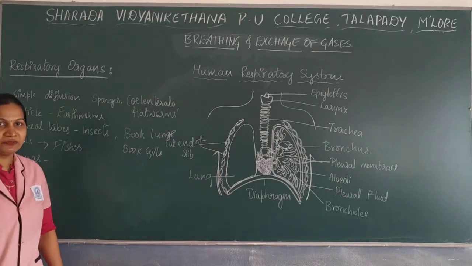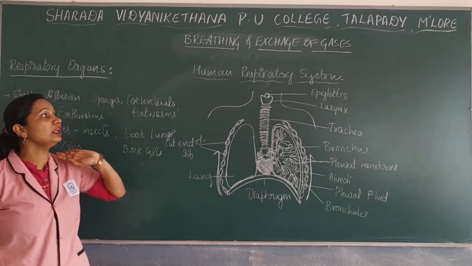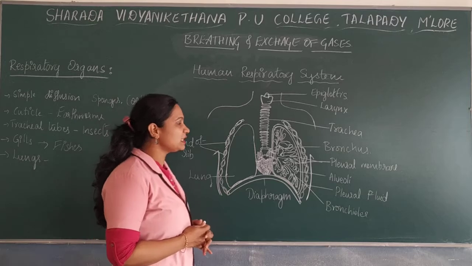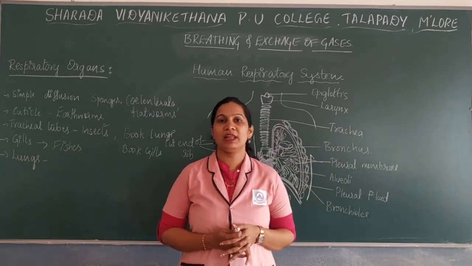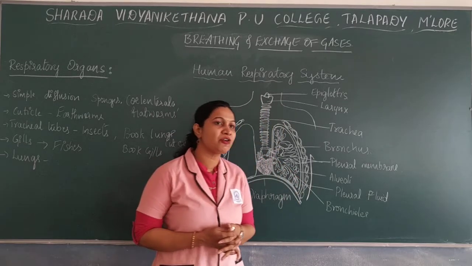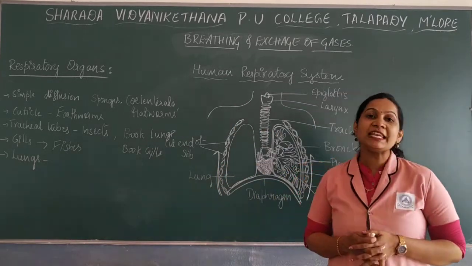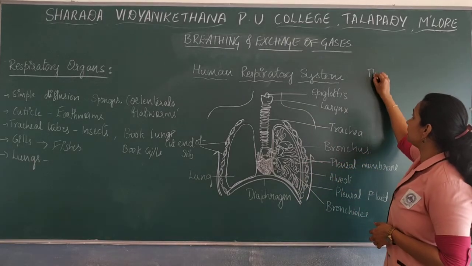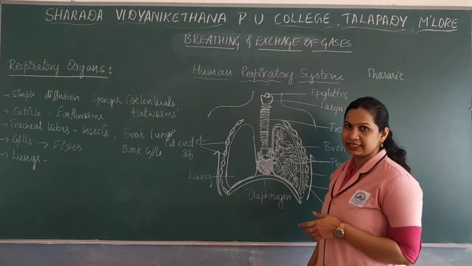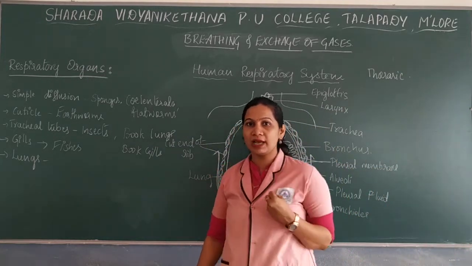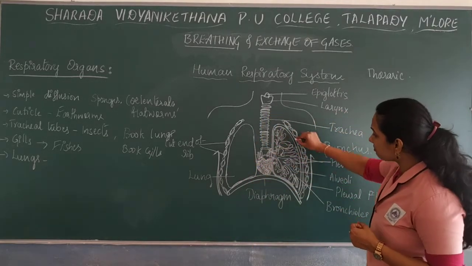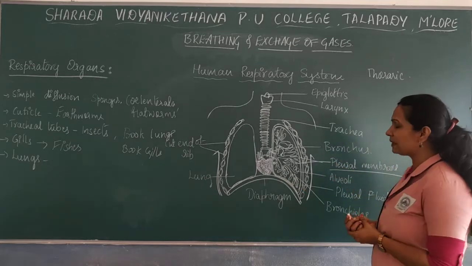Now we are studying human physiology, so of course we should look into the human respiratory system. In the human respiratory system, we have a pair of lungs specially meant for respiration, found in the thoracic cavity. These lungs are covered by a double membranous layer called the pleural membrane.